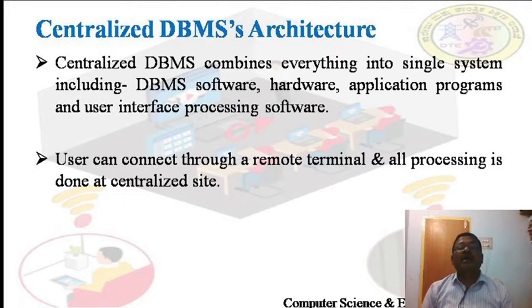The user can connect through a remote terminal, and all processing is done at a centralized site.